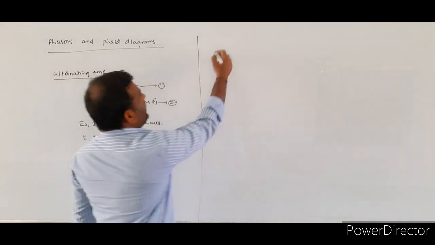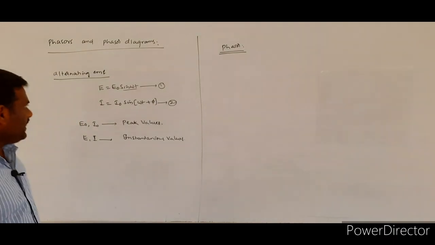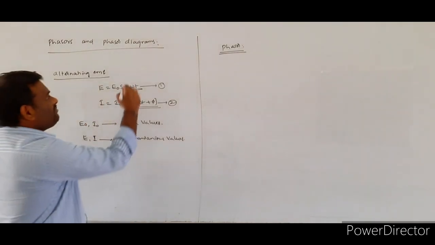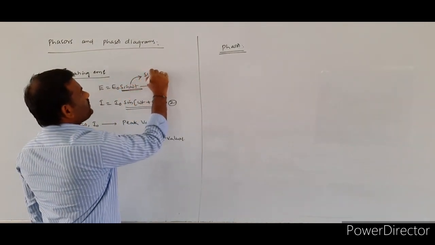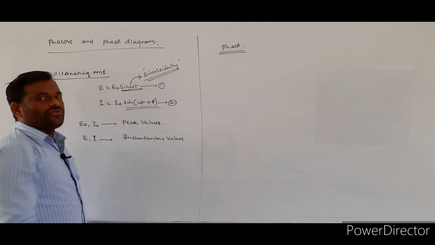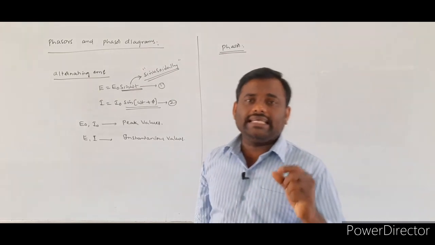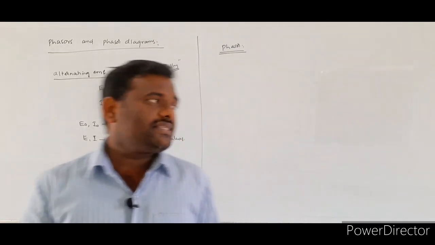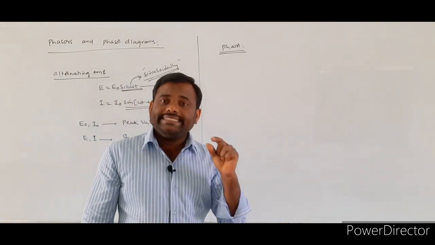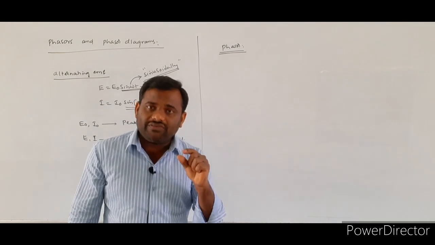Now how can we define the term phasor? Whenever you consider either the EMF or current values, they change sinusoidally with respect to time. If any physical quantity changes sinusoidally with respect to time, then it will be represented as the projection of a rotating vector.